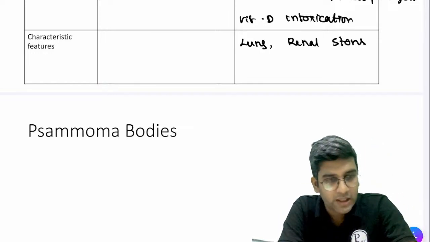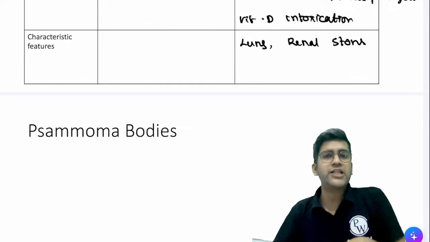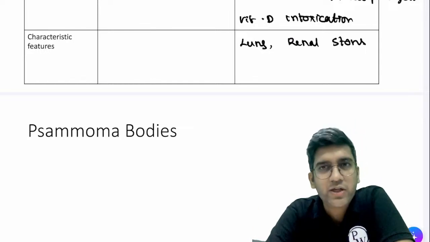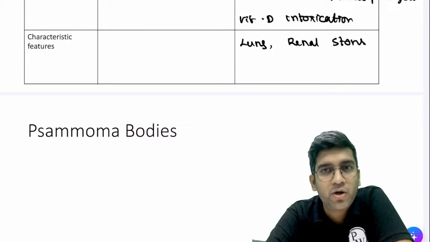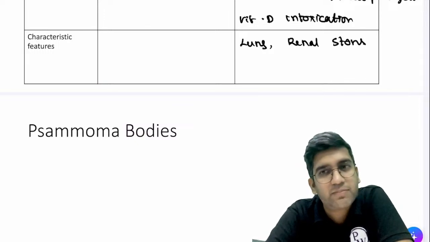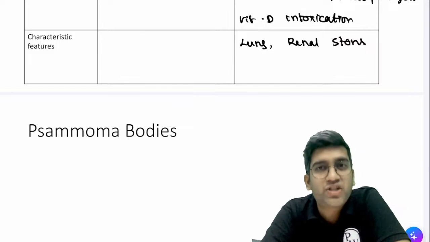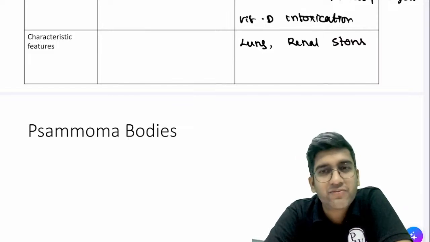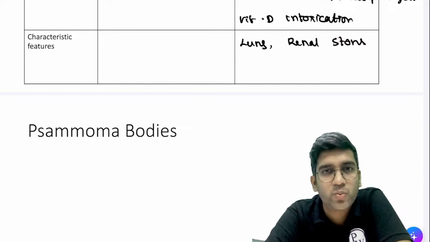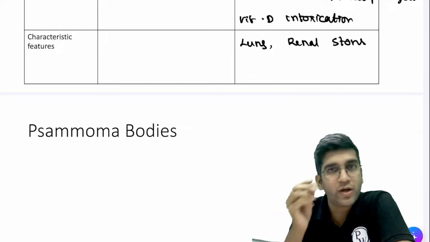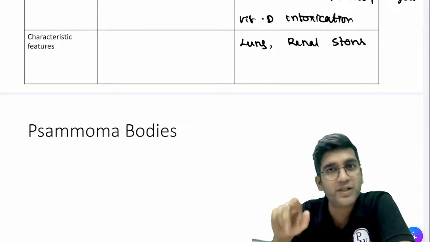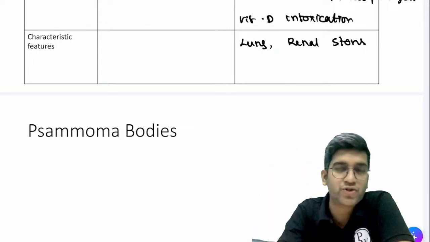Next question. Tell me, when do you think calcium will get deposited, or when do you think calcification will happen? When it's a mineral calcium, or it's calcium phosphate, calcium carbonate, when do you think it will happen? Where is there more chance, if it's just a mineral, or if it's a phosphate or carbonate, stones, where do you think it will get deposited more? Obviously when it's a salt, deposition is easier when it's a salt than a mineral calcium, Ca2+ versus calcium phosphate. It'll get deposited easily, right?